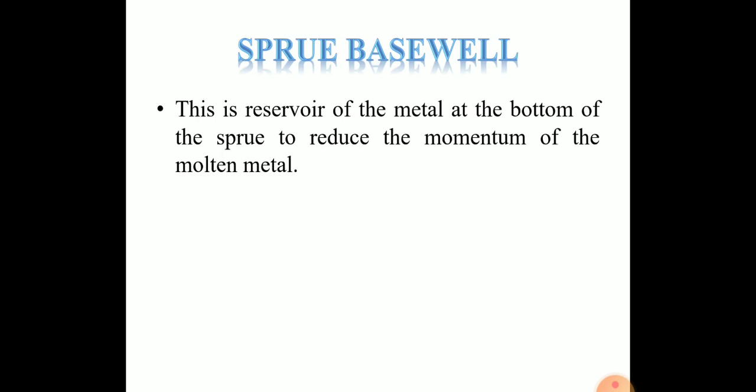Next is sprue base well. This is the reservoir of metal at the bottom of the sprue to reduce the momentum of the molten metal. The molten metal gains velocity while moving down the sprue, some of which is lost in the sprue base well, by which the mold erosion is reduced.